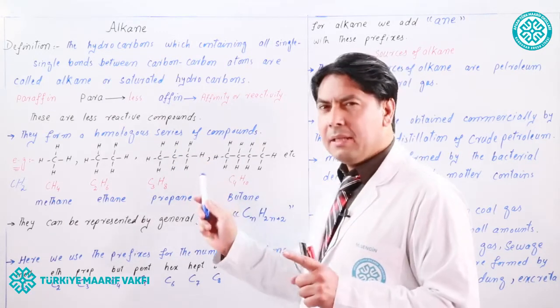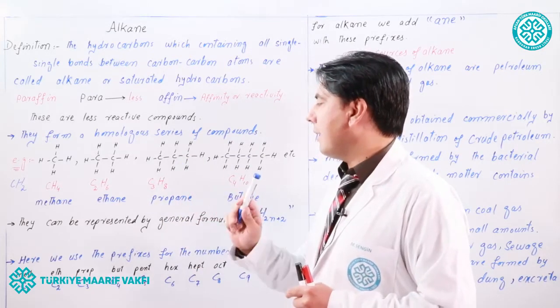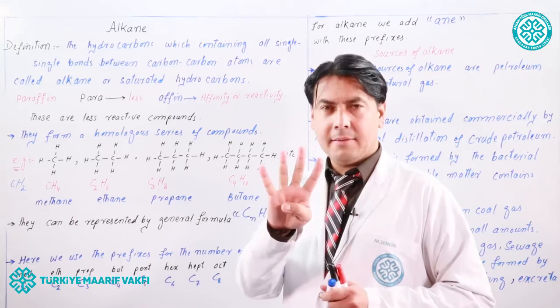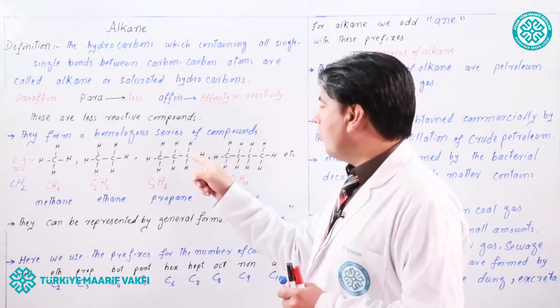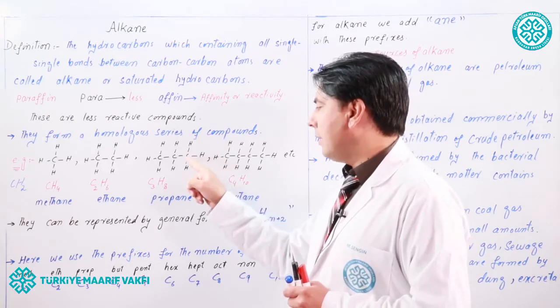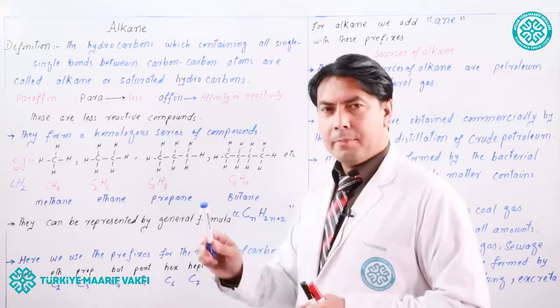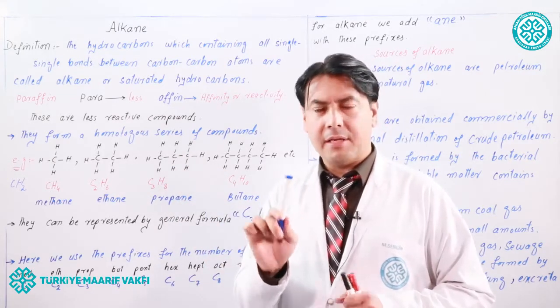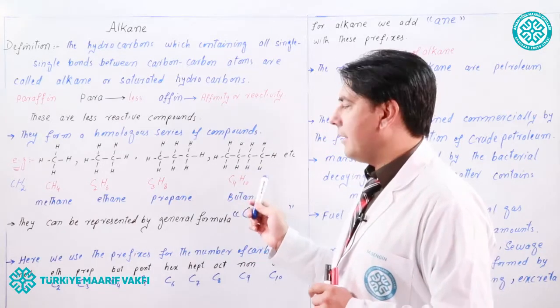Look at the terminal or the last carbon. It also has 4 valencies, and all the 4 valencies are satisfied. 3 bonds are formed with 3 hydrogen atoms and 1 bond with another carbon. So the molecular formula of propane is C3H8. And the 4th member of alkane is butane.